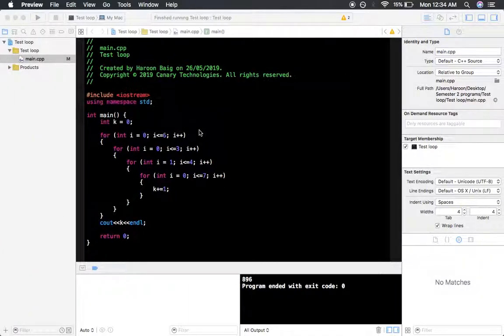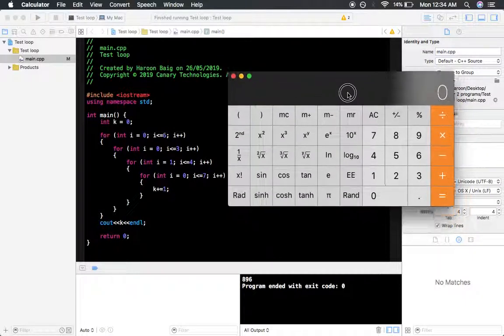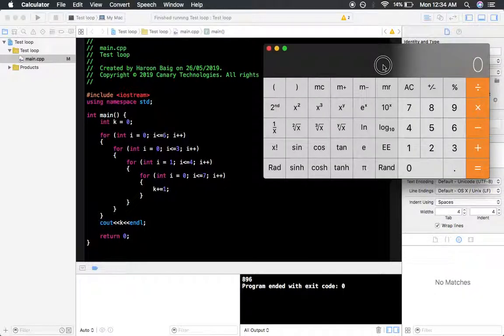And I can prove it by opening the calculator. What I'm going to do is plug in the values, that is 6 into 3 into 4 and into 7. So why is it not giving it? Alright, so it's giving me the wrong answer actually. 6 into 3 into 4 into 7, it's giving me 504, but this is actually equal to 896. What have I done wrong here?